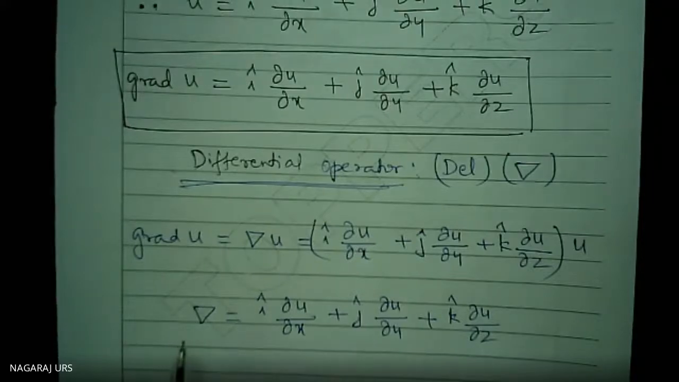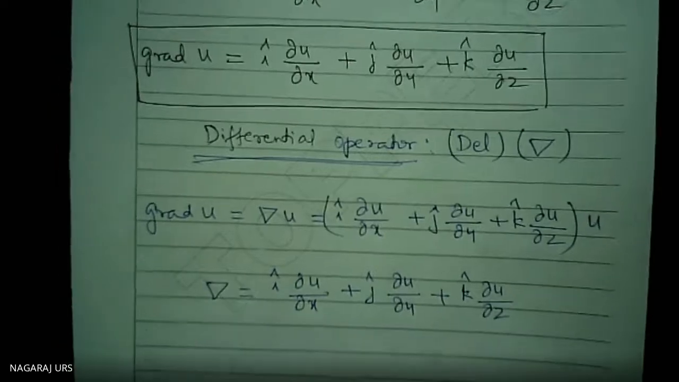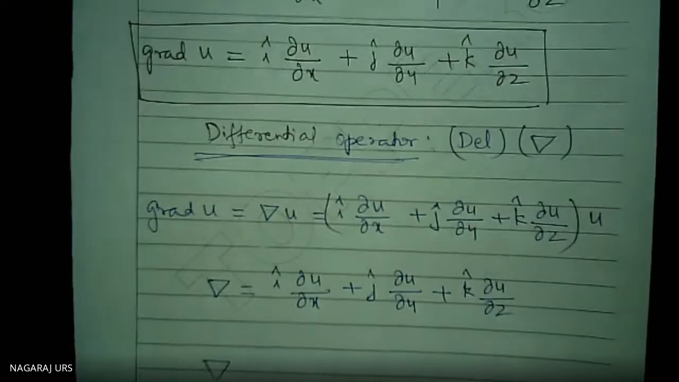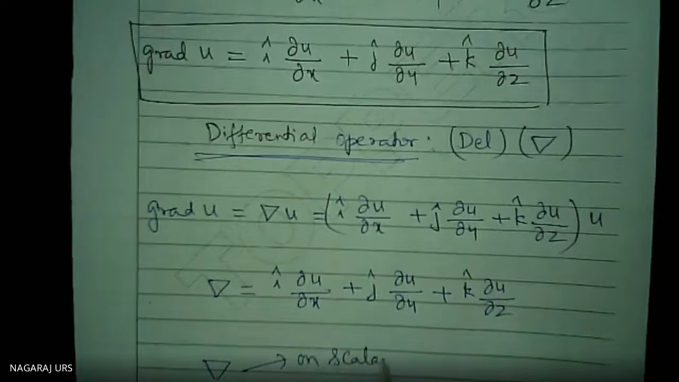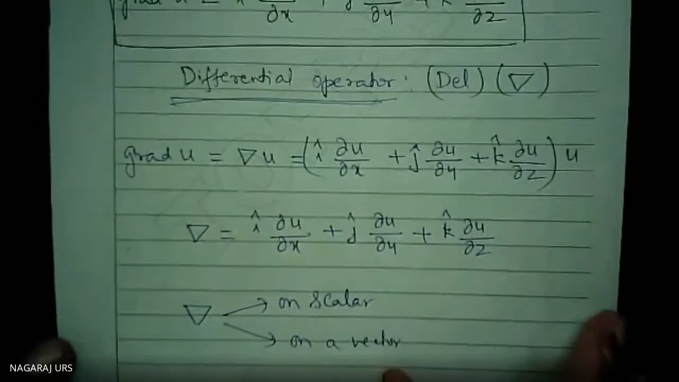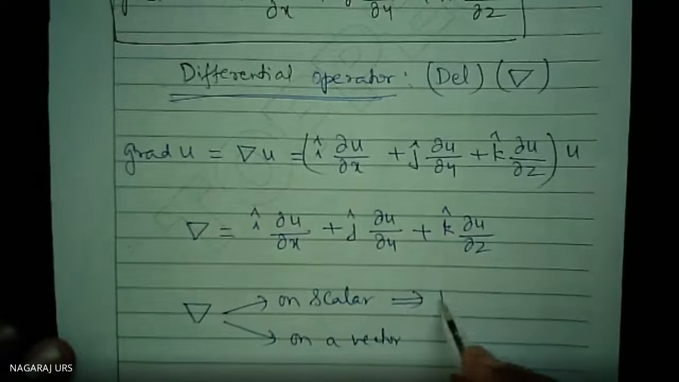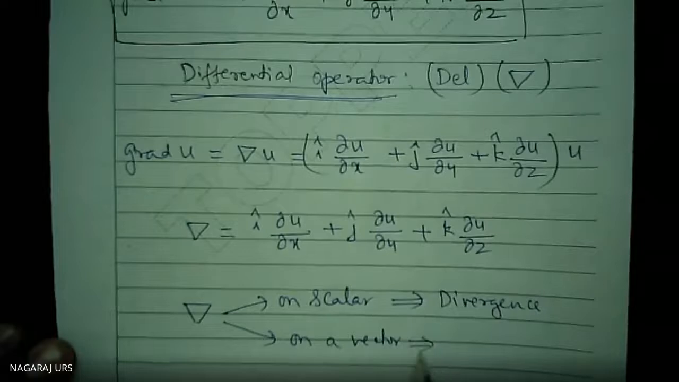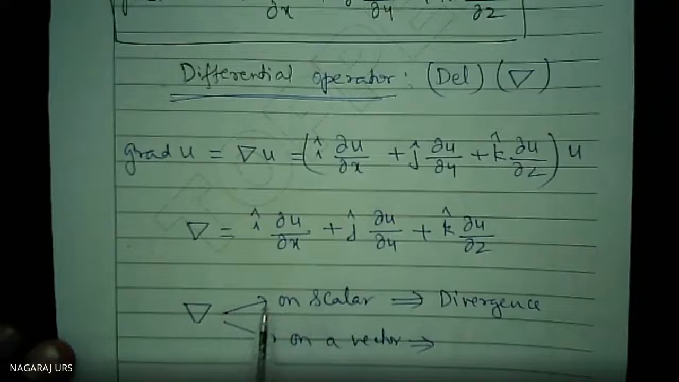Therefore, this can be operated on a scalar. I will write it, this is a definition concept. Now, del can be operated on a scalar, and del can be operated on a vector. This is called divergence. Of course, it is acting on a vector quantity only, but the product is said to be a scalar.